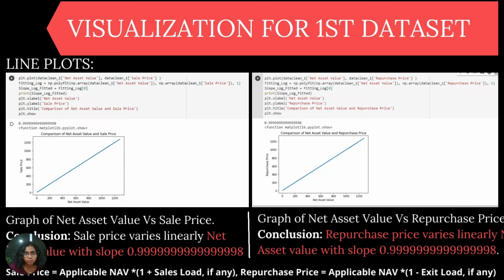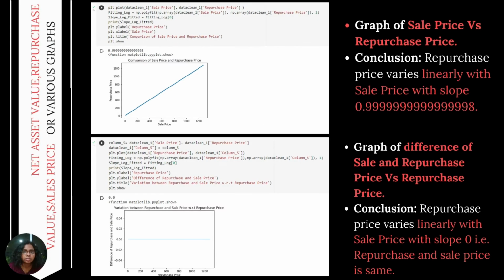Similarly, for net asset value versus repurchase price, the slope is approximately equal to 1 again, because a repurchase price is given by applicable NAV times 1 minus the exit load. Exit load is a percentage one pays while exiting from a mutual fund scheme. Now let's look at the line plots for sales versus repurchase price. Again, the slope is approximately equal to 1 because of the formula given in the previous slide.